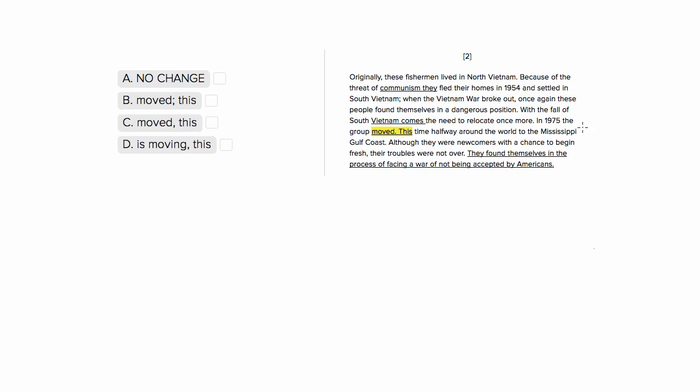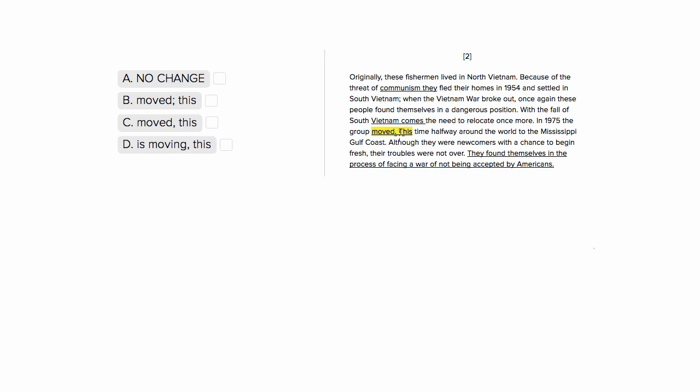So let's look at the beginning of the first sentence. So we have, "In 1975, the group moved." Short sentence, but a full sentence, not a fragment. Second part, "this time halfway around the world to the Mississippi Gulf Coast." So this part is a sentence fragment. We have no verb here, so we don't want to just leave this as a fragment.